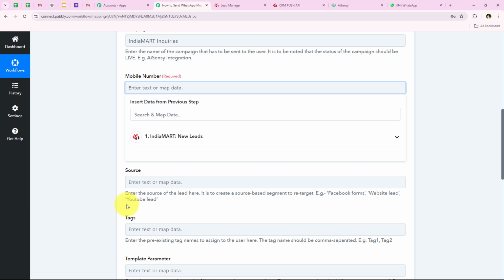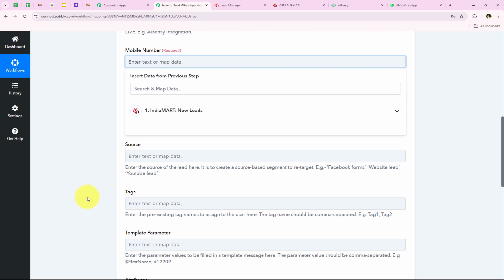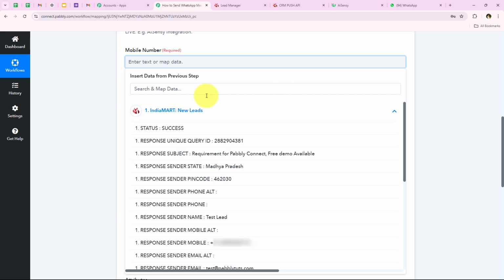For that, we are not going to enter it manually, but instead we are going to map it. So you must be wondering what is mapping. Mapping is a method by Pabbly, which means inserting the data from the previous step. And as you know, our previous step was the trigger step, where we selected IndiaMART as our trigger application. So we're going to map the details from the response of our trigger application only.